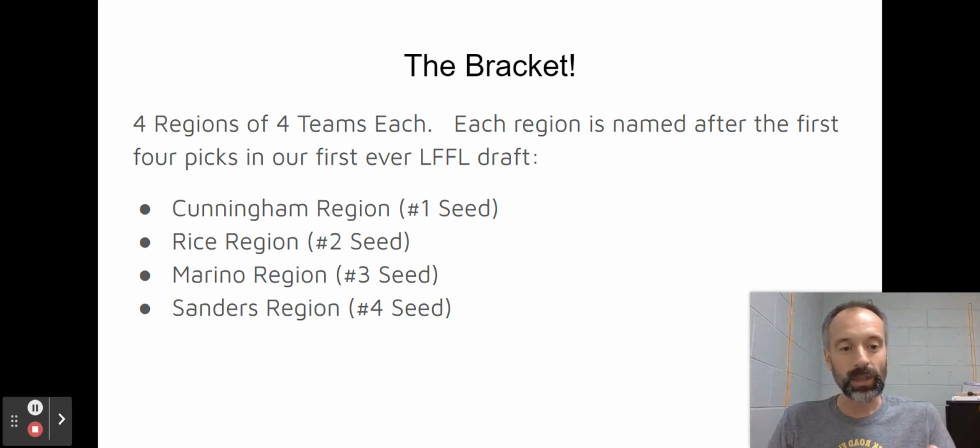You might ask me how I know that. I know because Matt got the 3rd pick and I got the 4th pick, and we all know who Matt was taking with the 3rd pick. It made me so mad. I am still upset about it. It was 30 years ago. Barry Sanders region. I had to settle for Barry Sanders, the number 4 pick. They're going to be the number 4 seeds region.